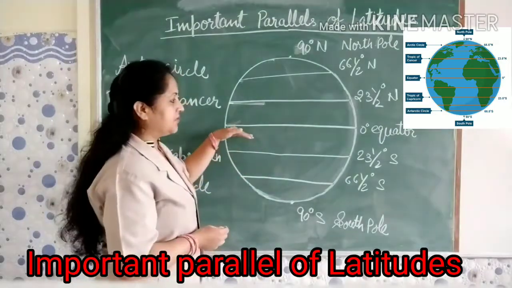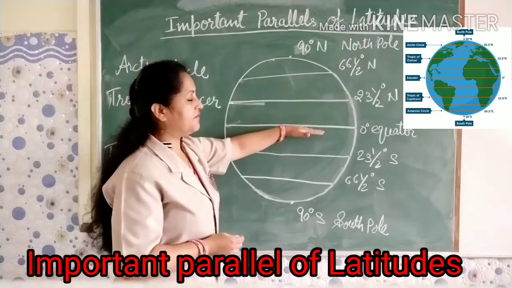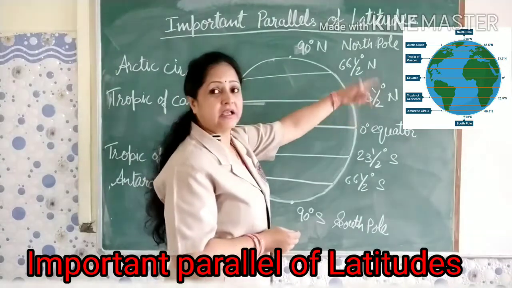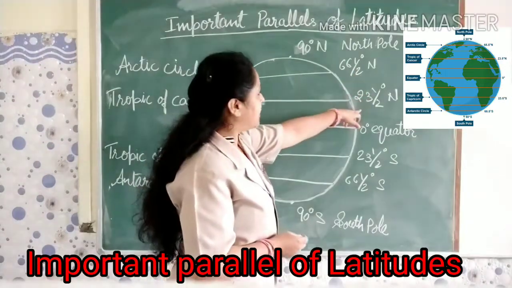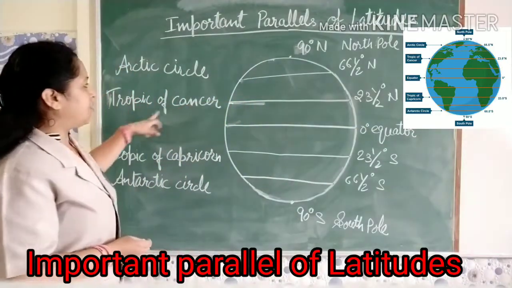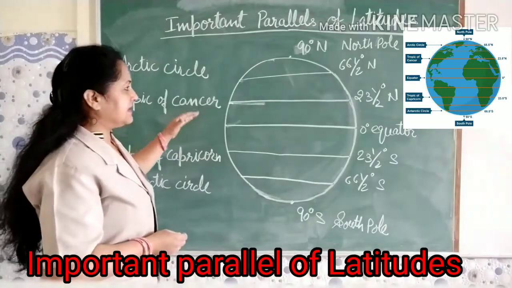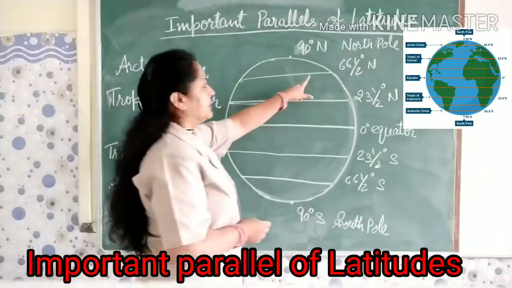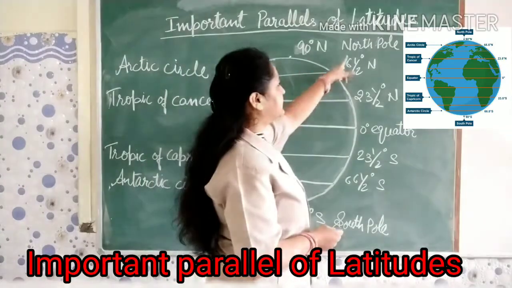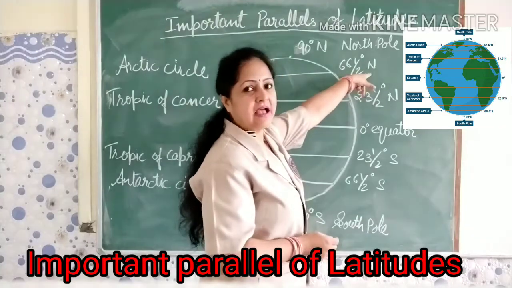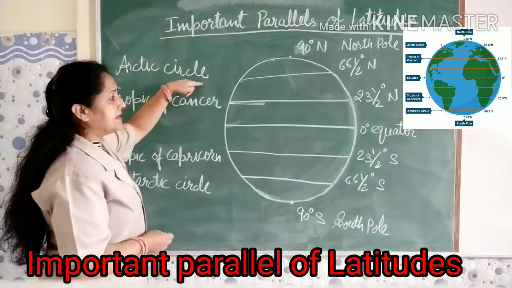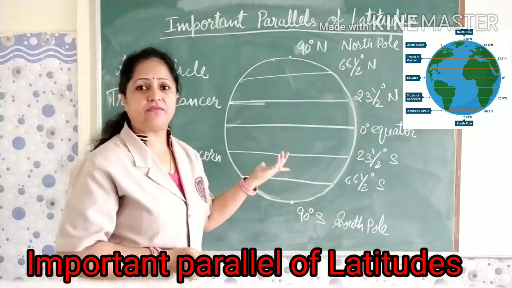From the 0 degree equator, at an angular distance of 23 and a half degree in the northern hemisphere, the next important parallel of latitude is Tropic of Cancer. Next, at an angular distance of 66 and a half degree north, is Arctic Circle, our third important parallel of latitude.